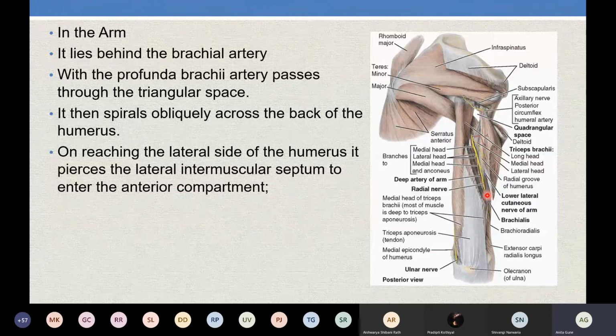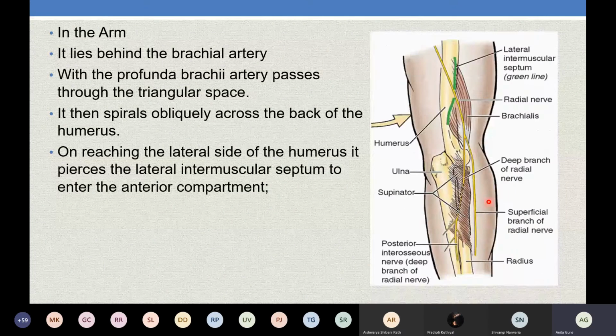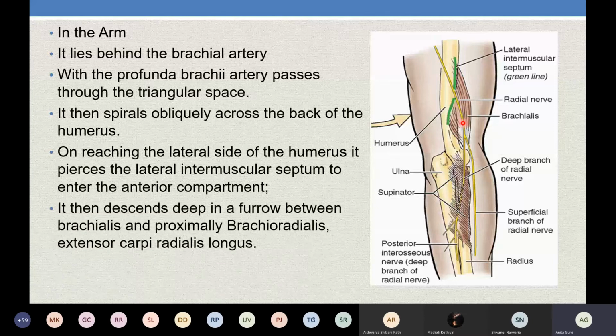So the beginning is behind the third part of the axillary artery, lying on three muscles. Then it accompanies the profunda brachii artery through the lower triangular area, reaches the spiral groove on the posterior surface of the humerus, pierces the lateral intramuscular septum to continue in the anterior compartment.